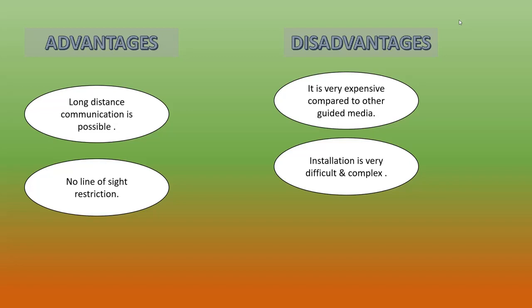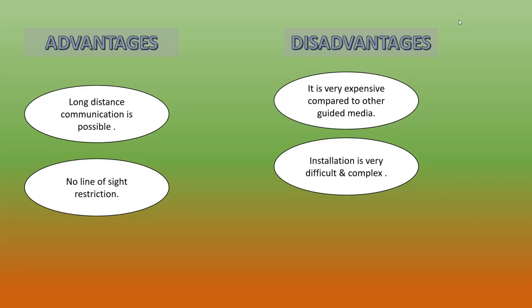So now we studied 4 different types of unguided media. What are they? The first one is microwave. Microwave is a line of sight transmission, which means signals will transmit only in a straight line. The second one is radio wave.